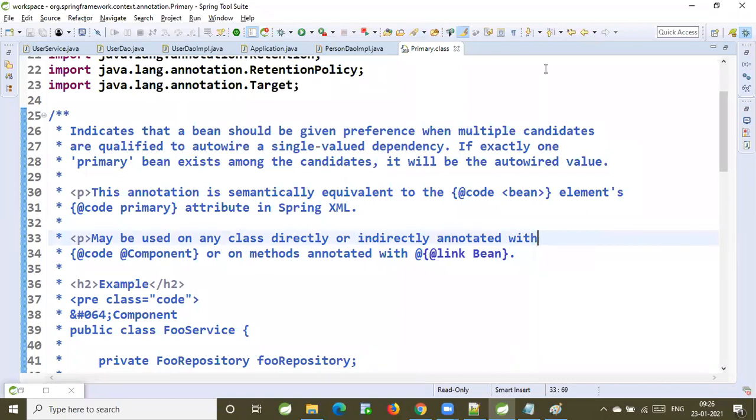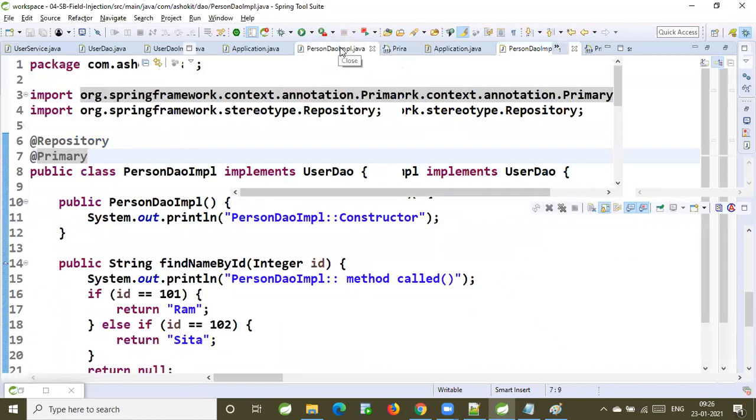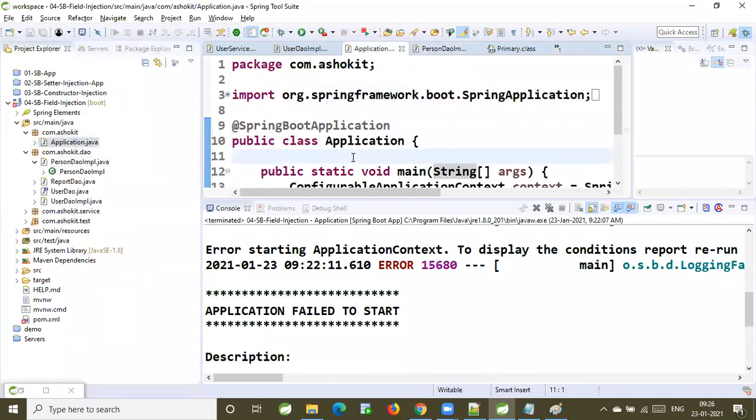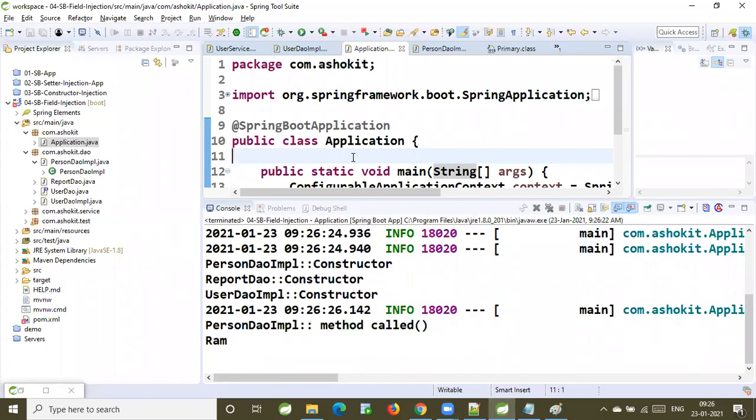Now let me write @Primary annotation at the person DAO IMPL. Now let us verify what is going to happen. Run this program. Person DAO implementation called.